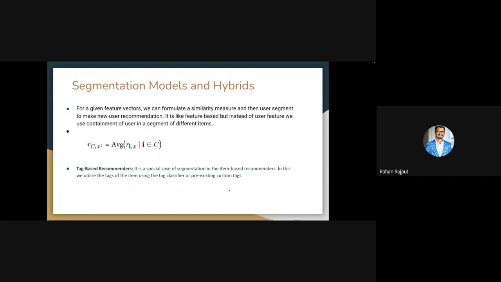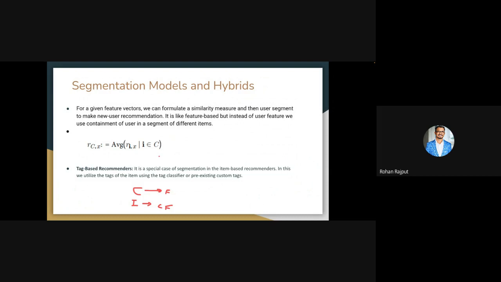In general practice, for cold start we use feature-based recommendation systems, and when we have interaction data for regular users, we use collaborative filtering. Collaborative filtering requires interaction data with users, while in the cold start model you can use raw feature-based methods.